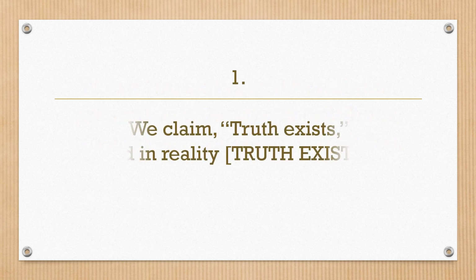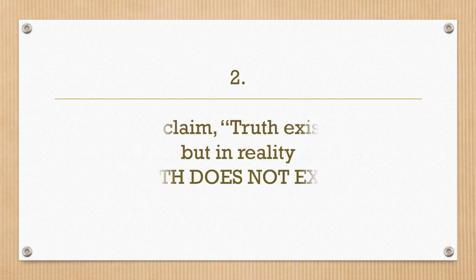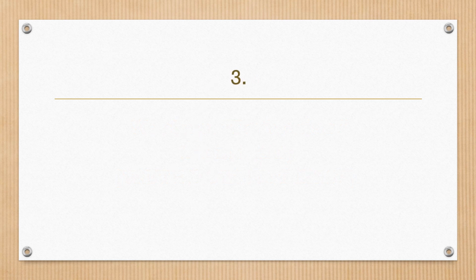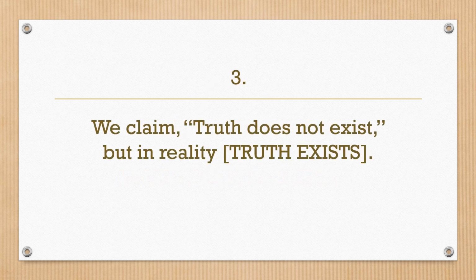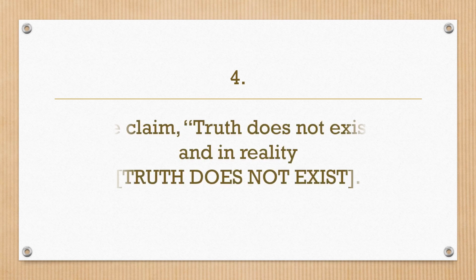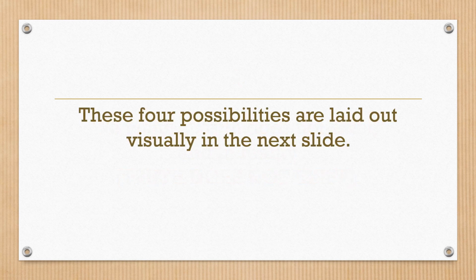1. We claim truth exists, and in reality, truth exists. 2. We claim truth exists, but in reality, truth does not exist. 3. We claim truth does not exist, but in reality, truth exists. 4. We claim truth does not exist, and in reality, truth does not exist. These 4 possibilities are laid out visually in the next slide.